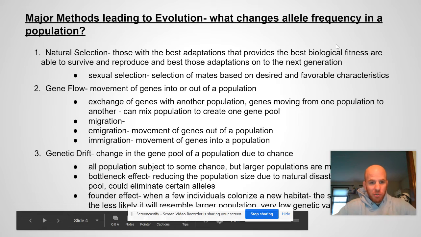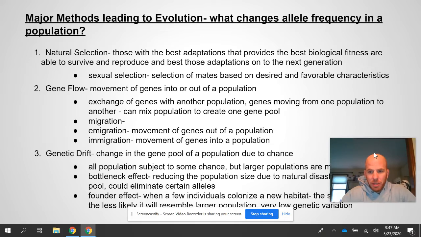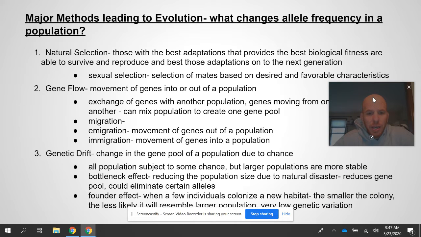In this video I'm going to focus on genetic drift. Again, genetic drift is one of the things that allows population allele frequencies to change, which in turn is evidence that the population is changing or evolving. Genetic drift is a change in the gene pool due to chance. So it's random. This is not something that animals or organisms think of to do. It's a random change due to chance.